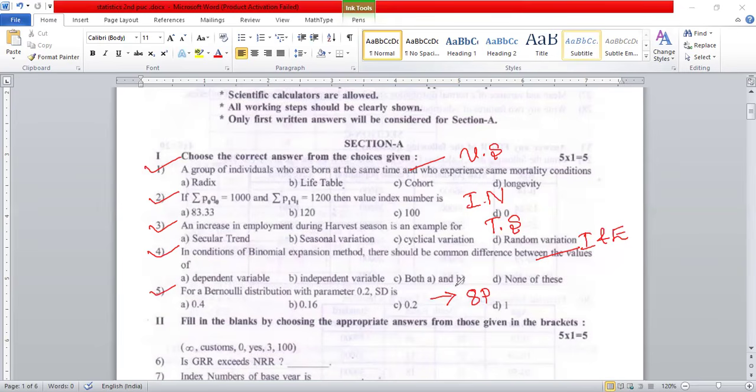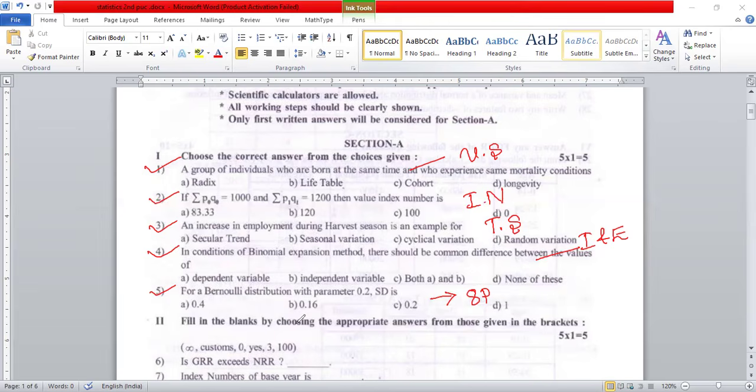If you don't know the properties of all 8 continuous and discrete probability distributions, you are not able to attend this question. This is a very important one. That is question number 5.